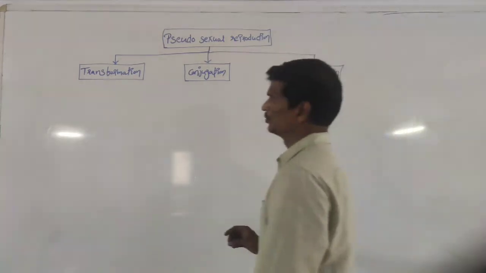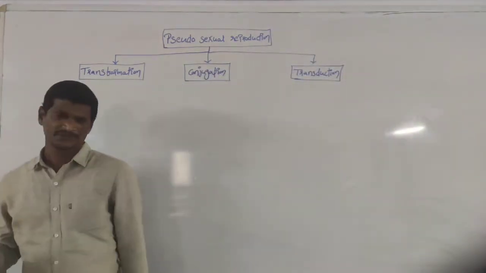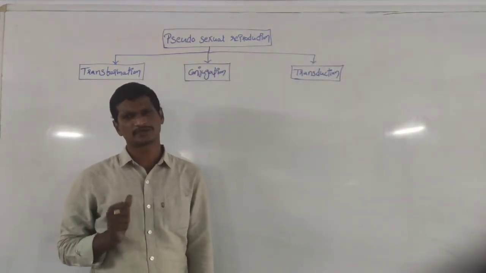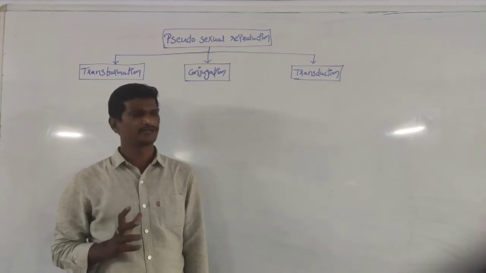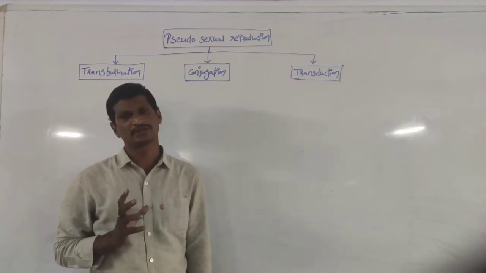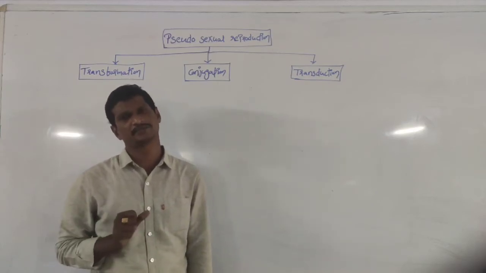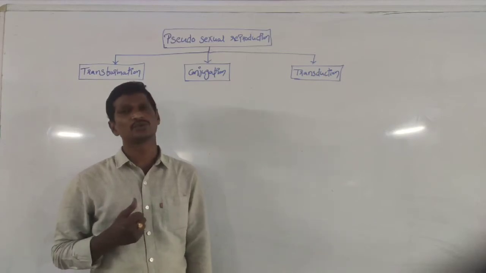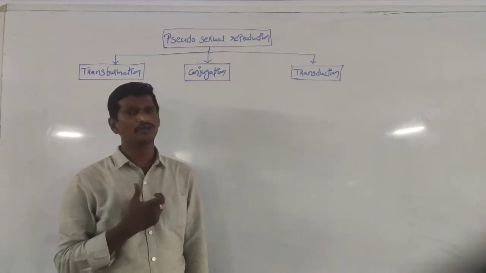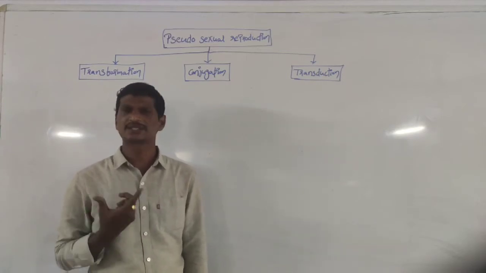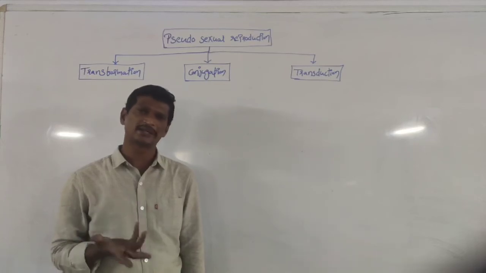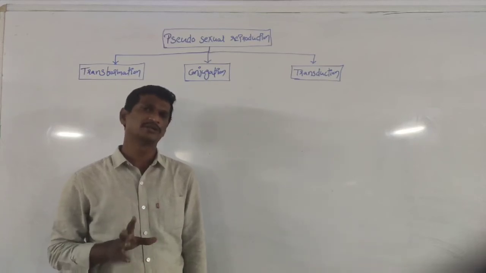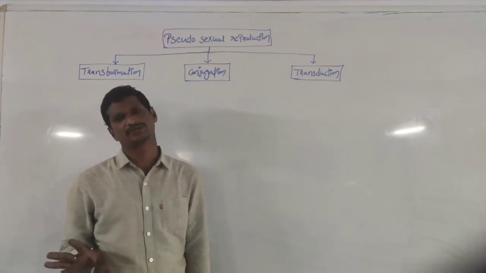Coming to the next one is the pseudosexual reproduction process. This is not the true sexual reproduction process, because here there is no production of new organisms. Then why is this called a pseudosexual reproduction process? In all these processes, DNA is transferred from one bacteria to the other bacteria, but there are no new organism productions.